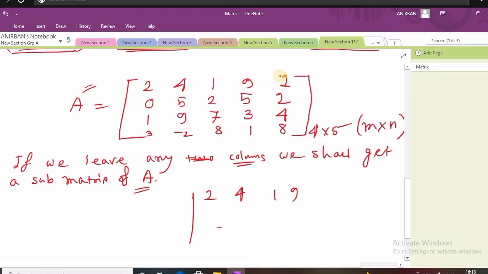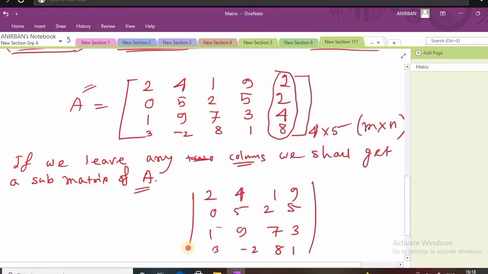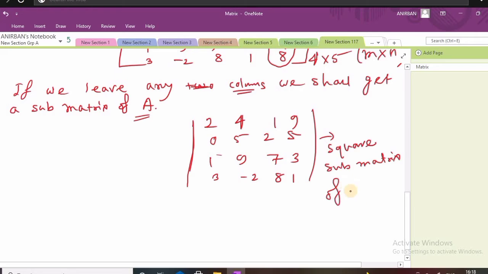So just leave this column and we get 2 4 1 9, 0 5 2 5, 1 9 7 3, and 3 minus 2 8 1. So this is a square submatrix of order 4.